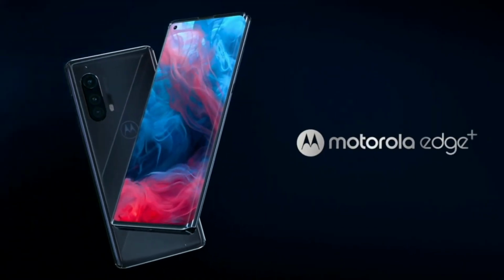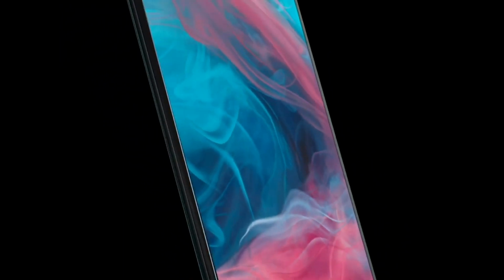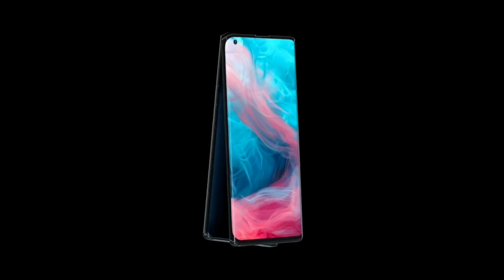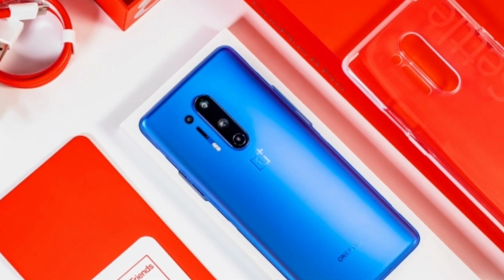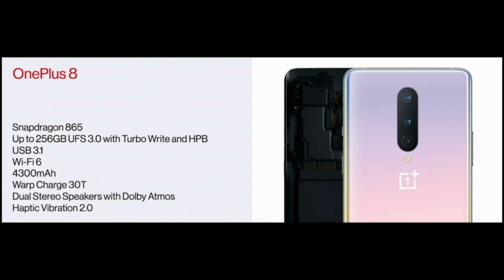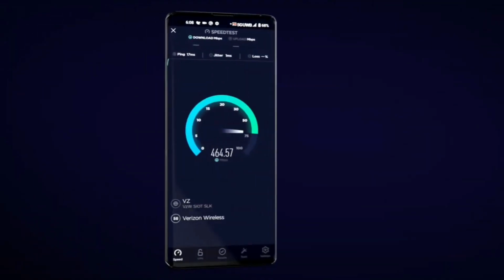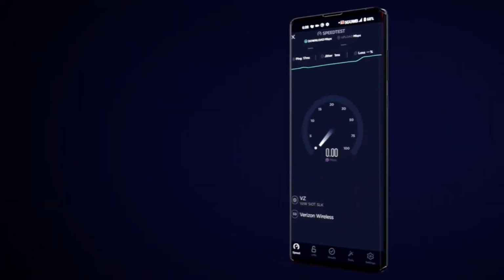Both phones are coming with dual stereo speakers, and you are also getting a 3.5mm headphone jack in Moto Edge Plus, which is not present in OnePlus 8 Pro. In terms of performance, both phones are coming with Qualcomm Snapdragon 865 chipset with 5G support. OnePlus 8 Pro is coming with 8GB RAM and 128GB storage, and 12GB of RAM and 256GB of storage options, whereas Moto Edge Plus is coming with a 12GB of RAM option and 256GB of internal storage option.